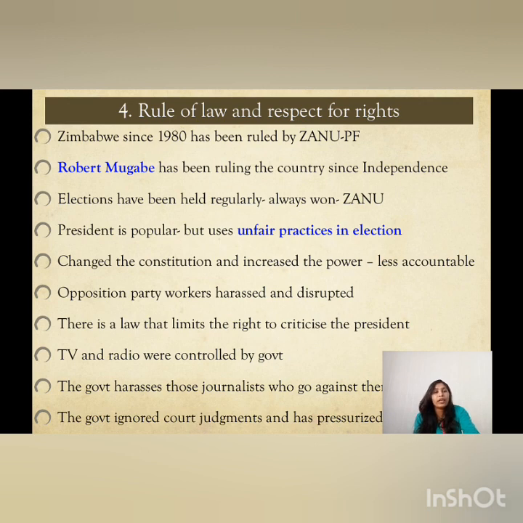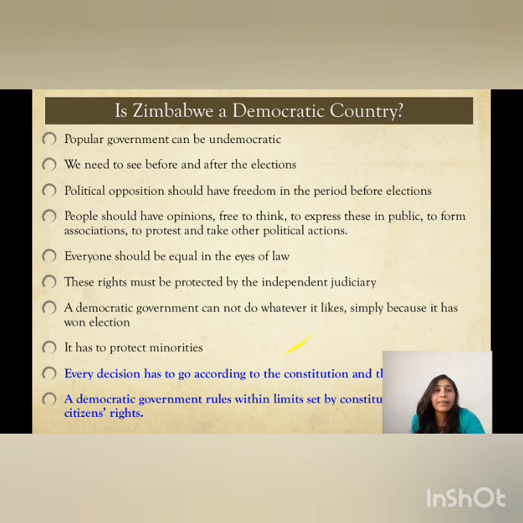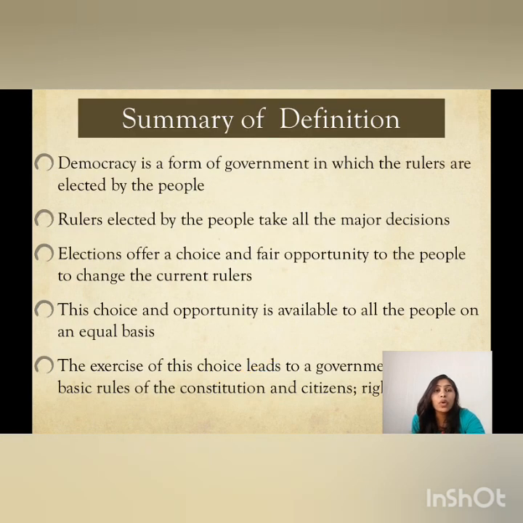They used corruption, and every time they used to win by these wrong practices. They banned the media; it was not allowed. So this is how we can say Zimbabwe is also not following the rule of law and respect for rights. Whatever is laid down in the constitution has not been followed by the country.